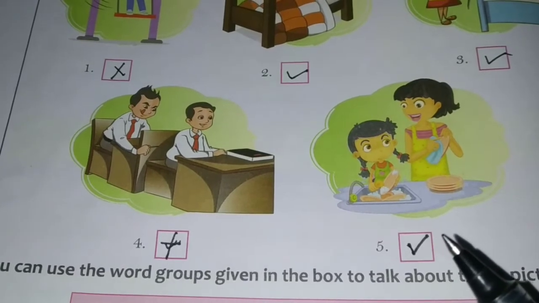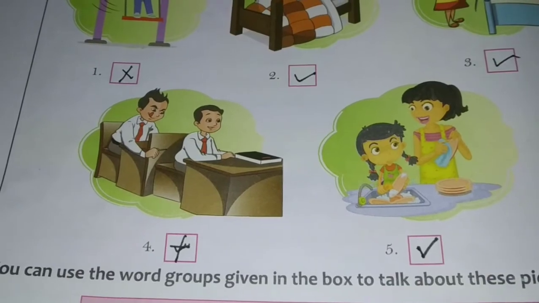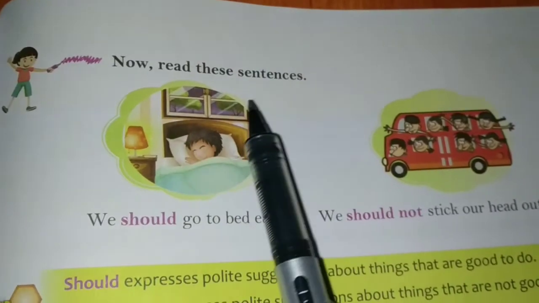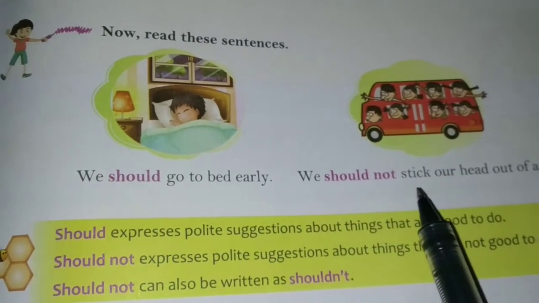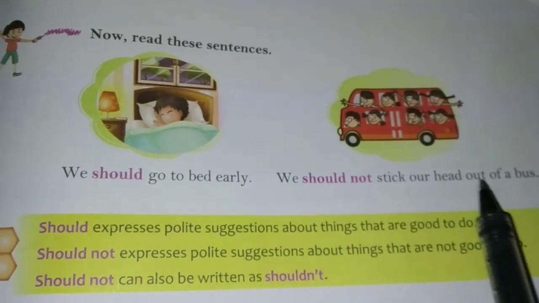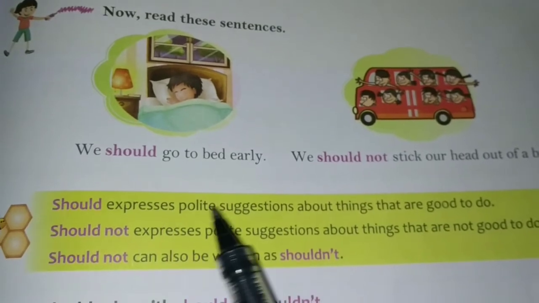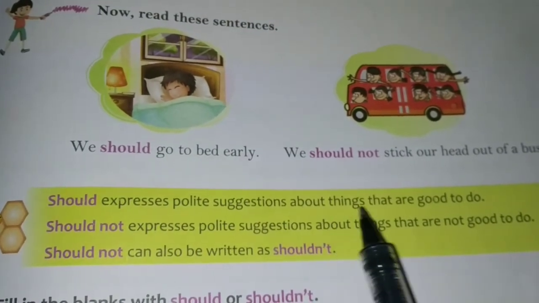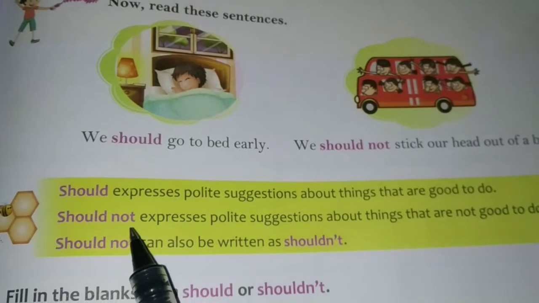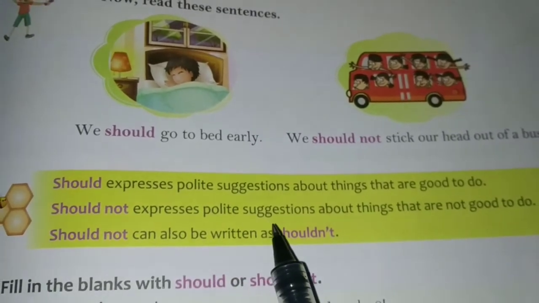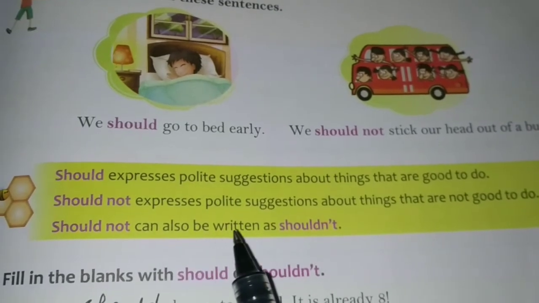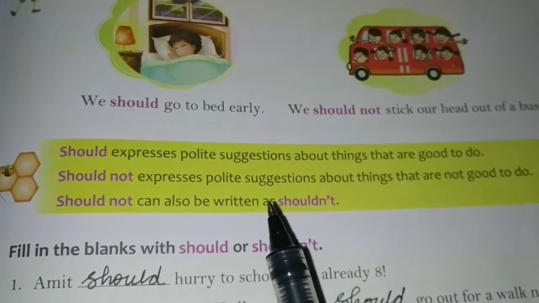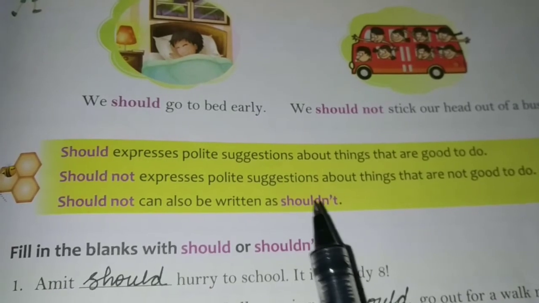Next we move to the next modal verb, that is should and should not. Now read the sentences. We should go to bed early. We should not stick our head out of a bus. Should expresses polite suggestions about things that are good to do. Should not expresses polite suggestions about things that are not good to do. Should not can also be written as shouldn't, the short form of should not.